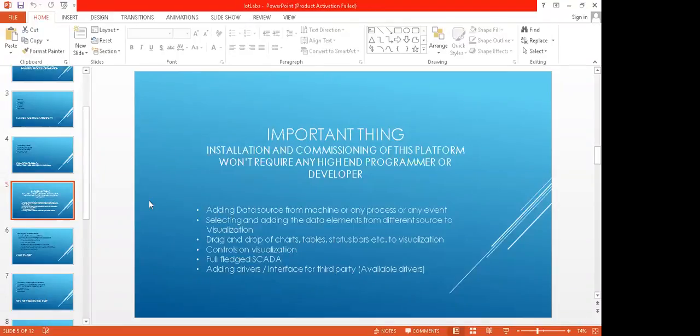For this, the main thing we will be adding is data sources. Data sources will be the type of inputs we get, and it can be from machines. It can be from our attendance system. We used to have an attendance system; some people come at 8 o'clock, some shifts are there, so we can control the shift also. And data elements, as I already told, come from different sources. It can be from machines, analog type or binary type, any type of data, like temperature sensors sending some things, and those are things we can get.